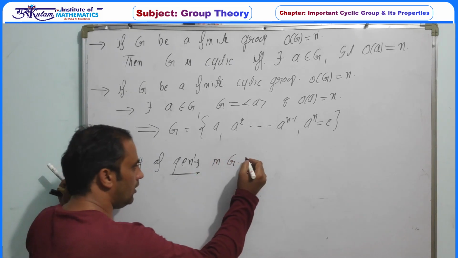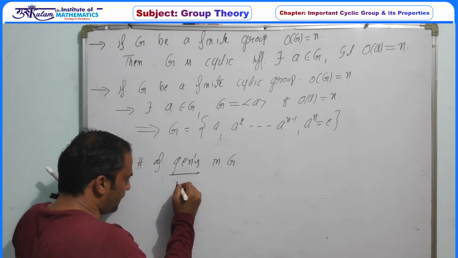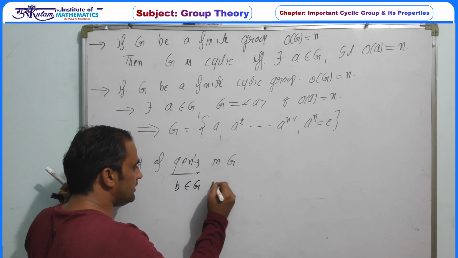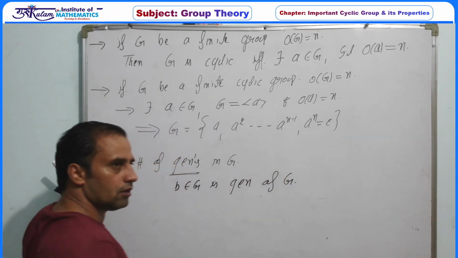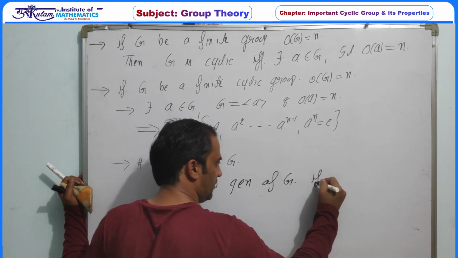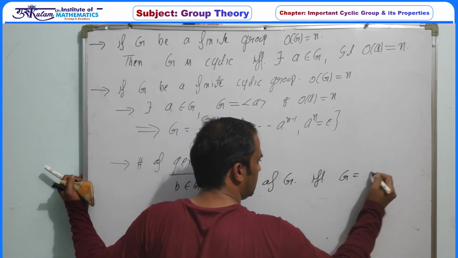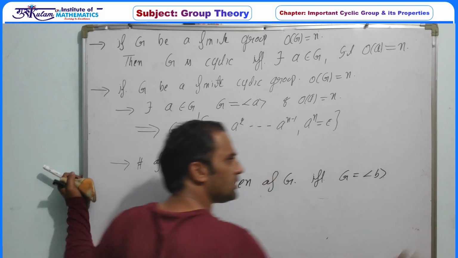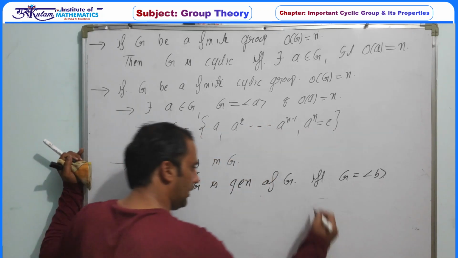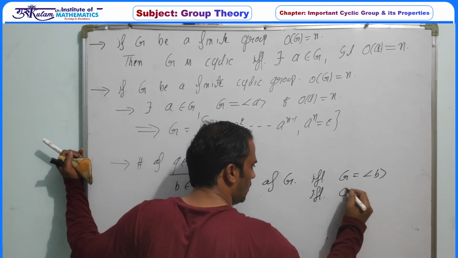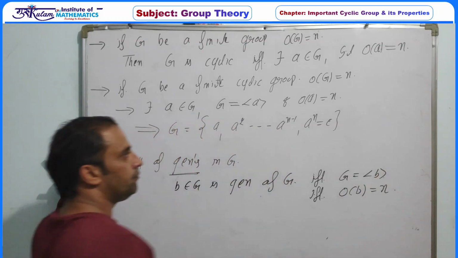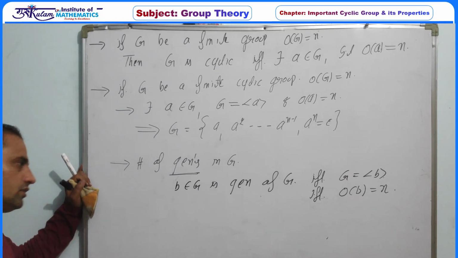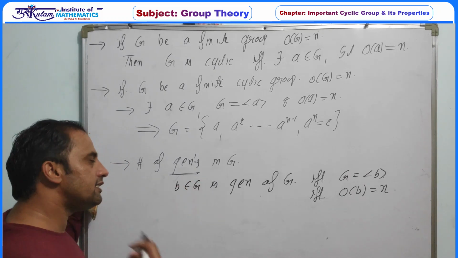So b belonging to G is a generator of G if and only if G is generated by b, just the simple definition, or if and only if the order of this b must be equal to n. So we are just using the definition of generator. So how to find the generators?